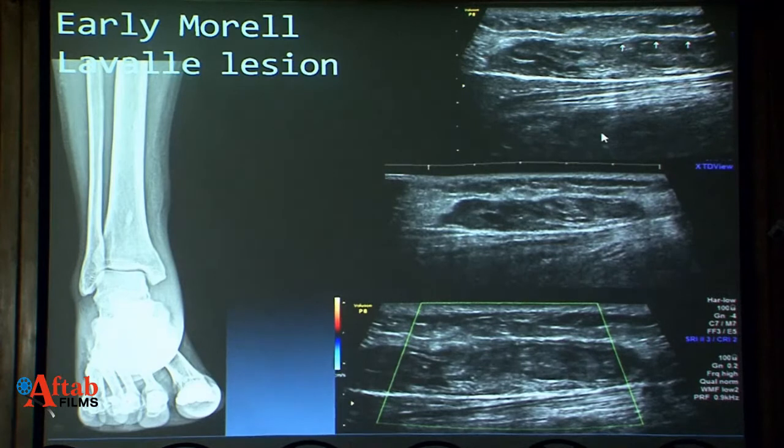This is early Morel-Lavallée lesion where the liquefaction still is in process. We can see the fat, again pseudocapsule being formed, very classical location, the deep subcutaneous fat and the myofascial plane. It's a very classical location, and that's how we differentiate it from the fat necrosis, which could be seen anywhere in these layers.